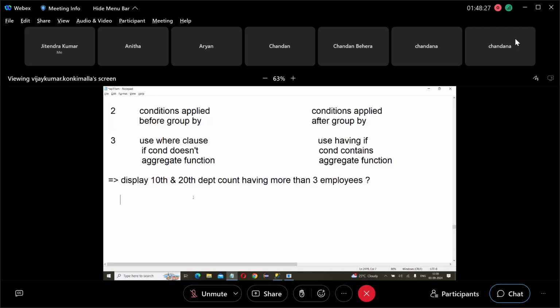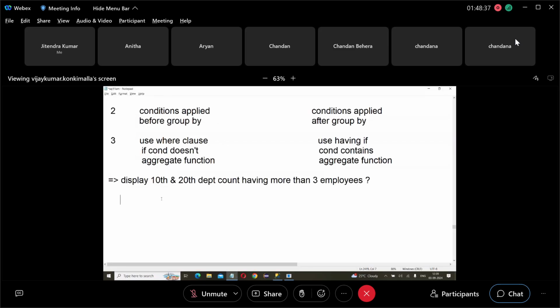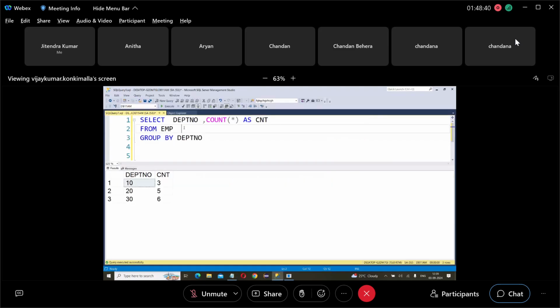Select department number. It is showing all, but we are interested only in 10 and 20. Then where department number in 10, 20. So it will not select all 14 rows. It will select only the employees belonging to 10 and 20. There are 3 employees belonging to 10 and 5 employees belonging to 20. Then in total it returns 8 rows.